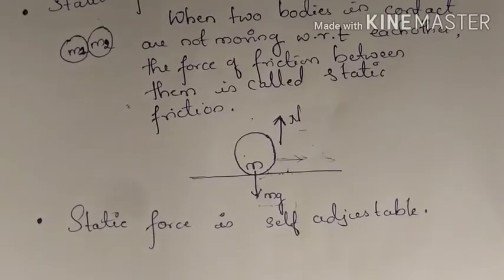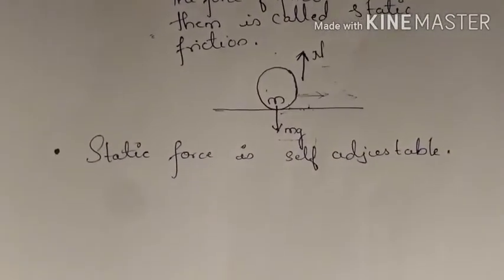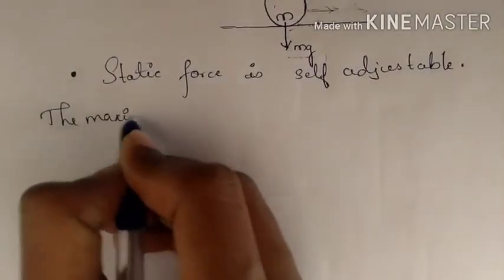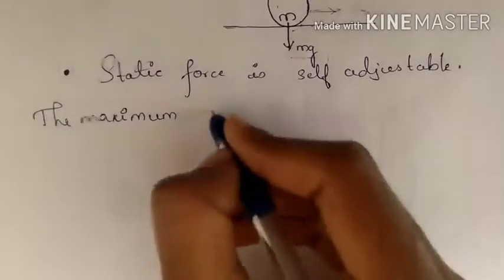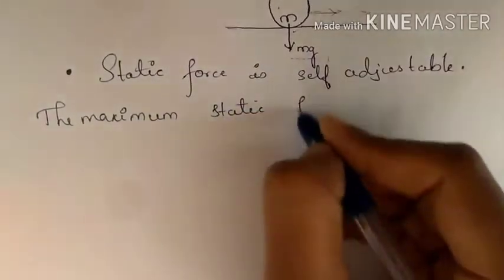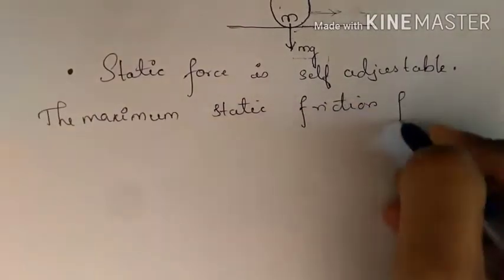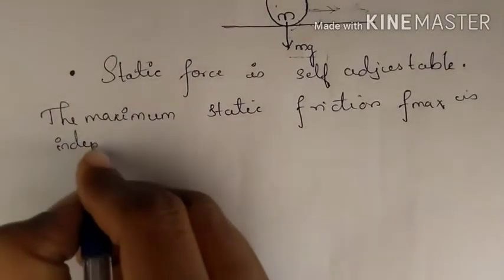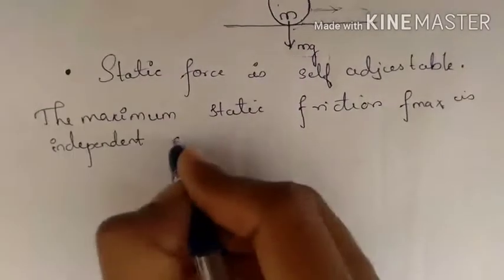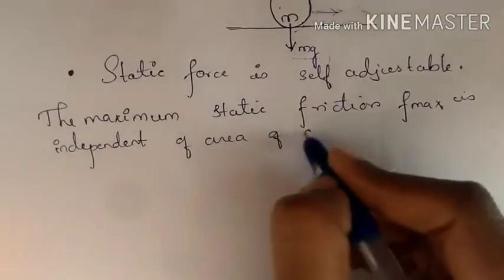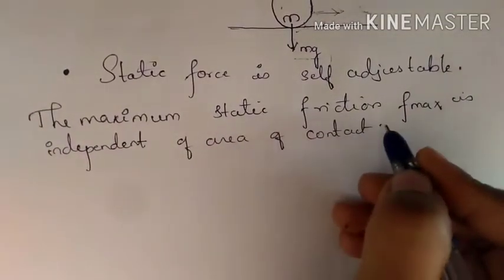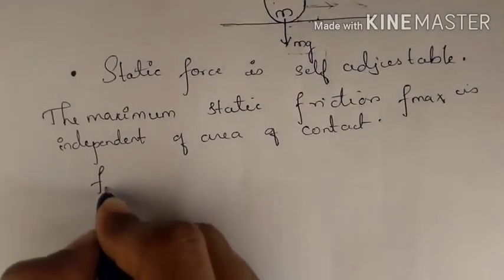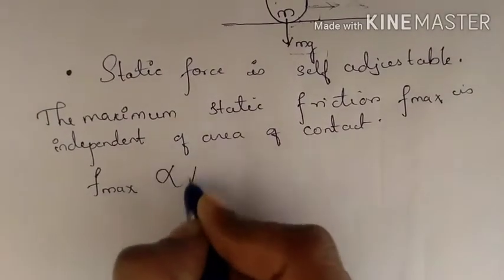The maximum static friction F max is independent of the area of contact. And it is proportional to the normal reaction. F max is directly proportional to N.